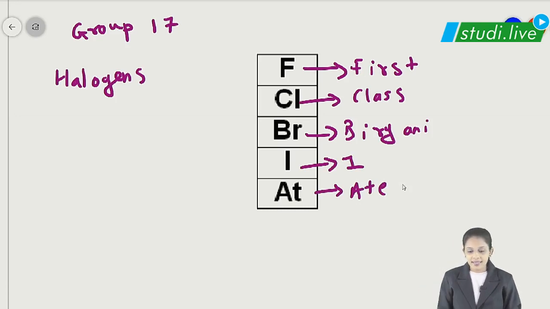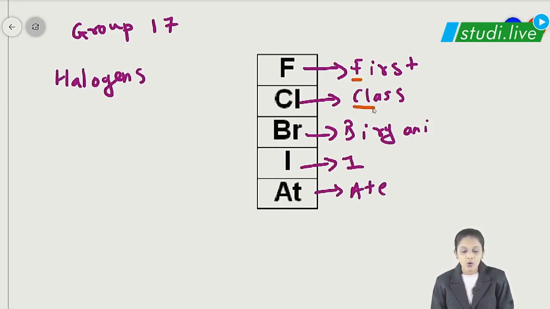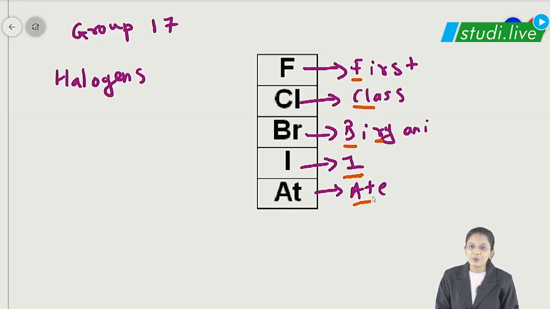So we can simply say fluorine, chlorine, bromine, biryani, bromine, iodine and astatine. Yes or no? As I said, astatine is radioactive, we don't consider it in the halogen part for studying, but still it's first class biryani I ate. So are the elements of group number 17.